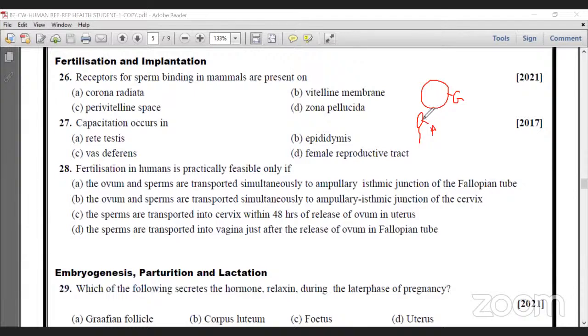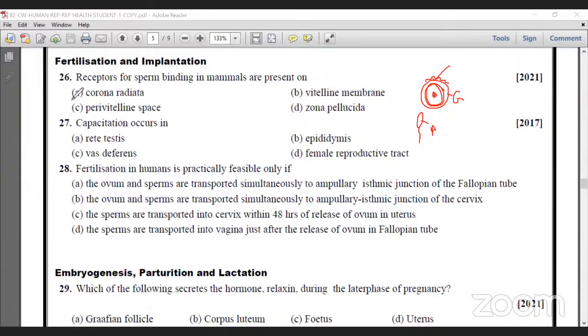But once the sperm reaches the egg, it should bind with the egg because of the presence of that chemical present on the corona radiata. It is the first, outermost layer on the egg. And inner is the zona pellucida, but it is a non-cellular layer. Another layer is the vitelline membrane. Inside the vitelline membrane is the plasma membrane. Then there is the ooplasm and the nucleus. So the first step of fertilization is attraction, then the acrosomal reaction. The acrosomal reaction is performed by the sperm on the outer layer called the corona radiata.